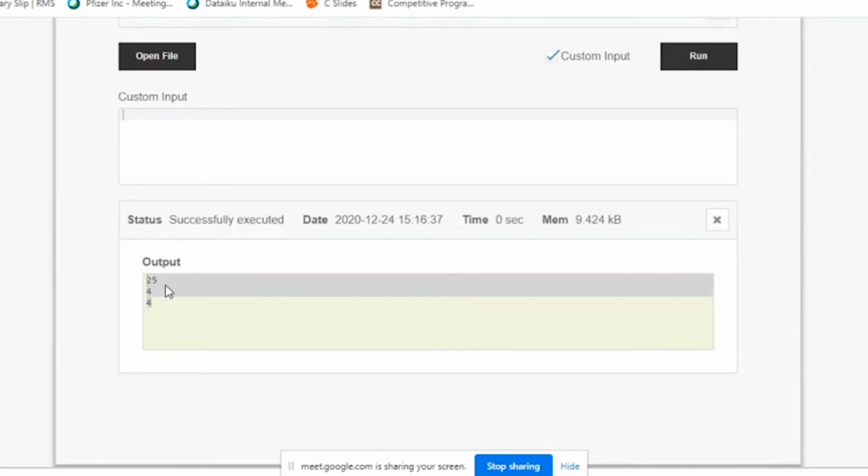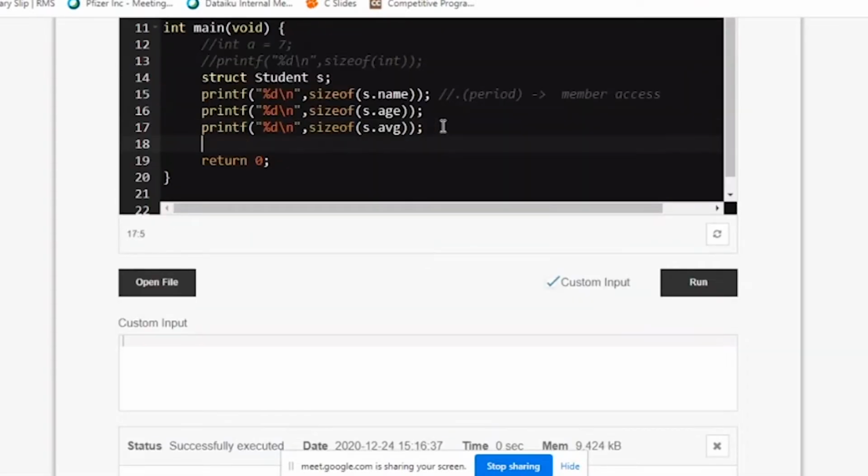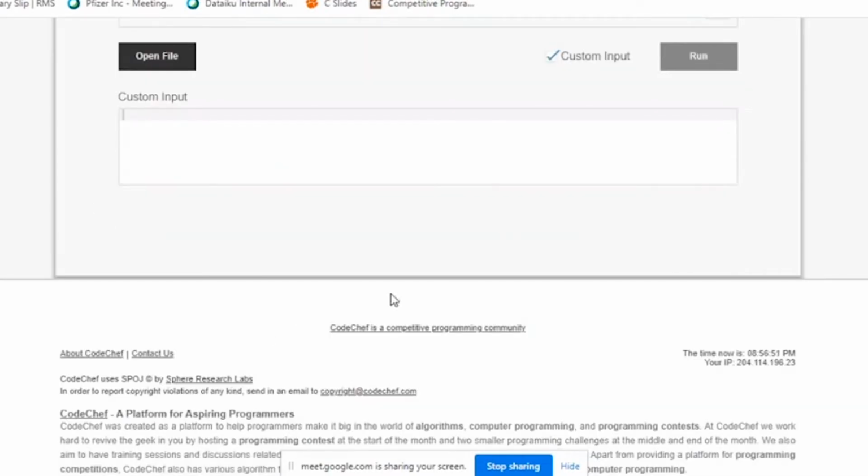But if you add it, 25 plus 4 is 29, plus 4 is 33. 33 is not available in computer science. 33 rooms are not available. It should always be in multiples of 4. That's why when I ask for the total rooms given for this particular S, it should tell me 36.